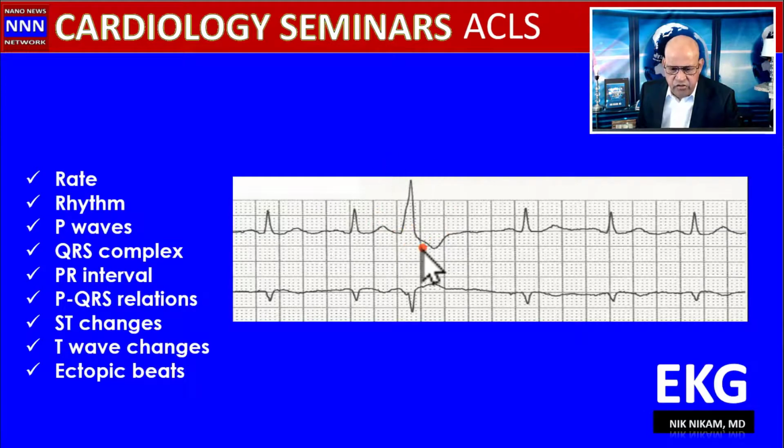This is a PVC. Why do I call it a PVC, not a PAC? We saw PACs before. We saw two strips with PACs. But look at the wide QRS complex, with ST-T segments going in the opposite direction. So this is a PVC. Sometimes we may see PVCs frequently. They could be ventricular bigeminy or ventricular trigeminy. So always keep those things in mind.